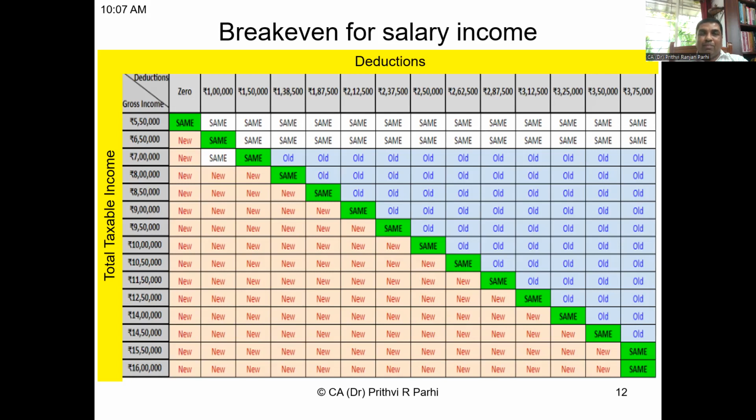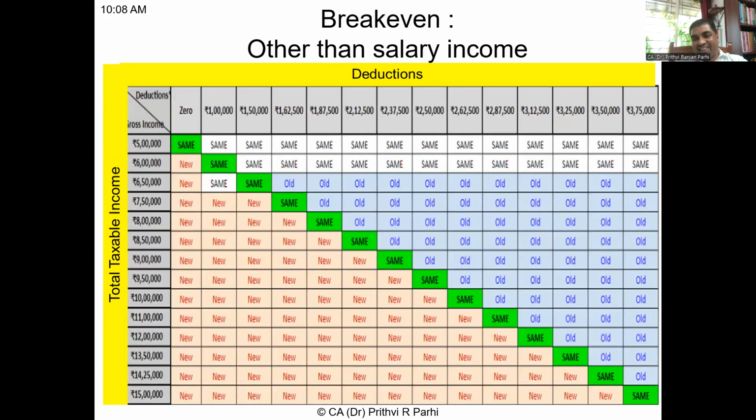Now, for people who are not having salaried income, that means other than salary income, this chart is relevant. Here also, same way, x-axis shows deductions, y-axis shows the total taxable income. And one can quickly see if his income is this much.